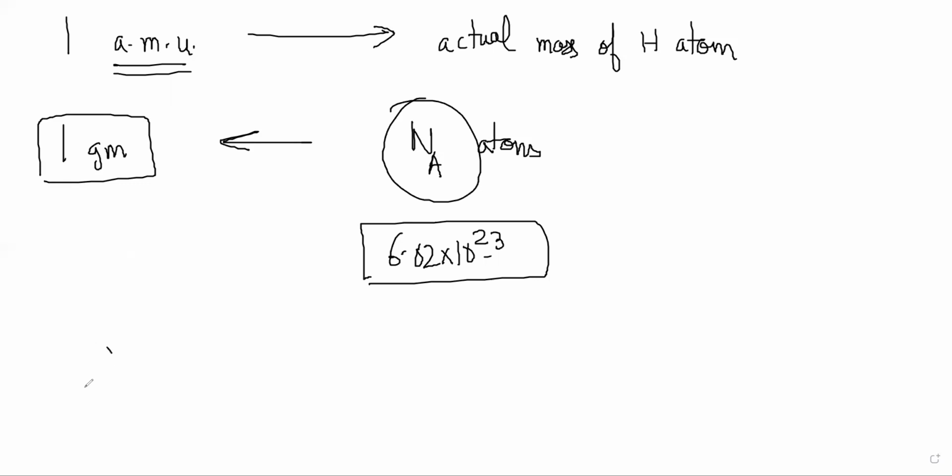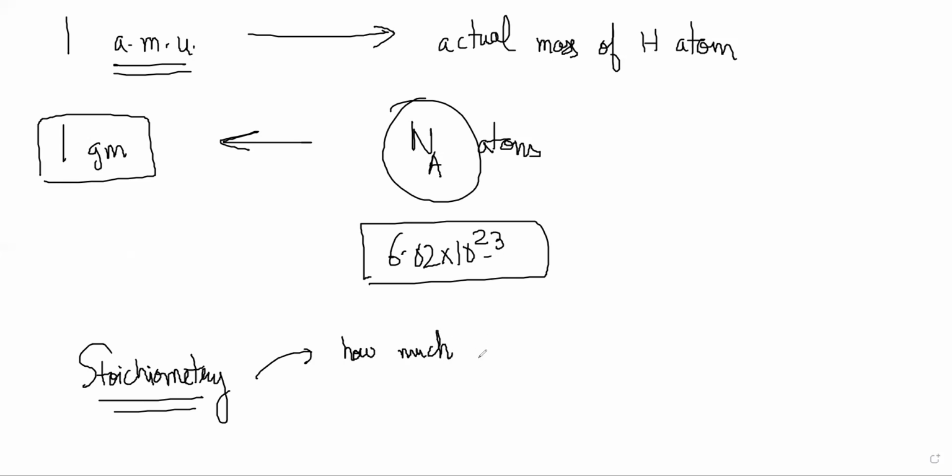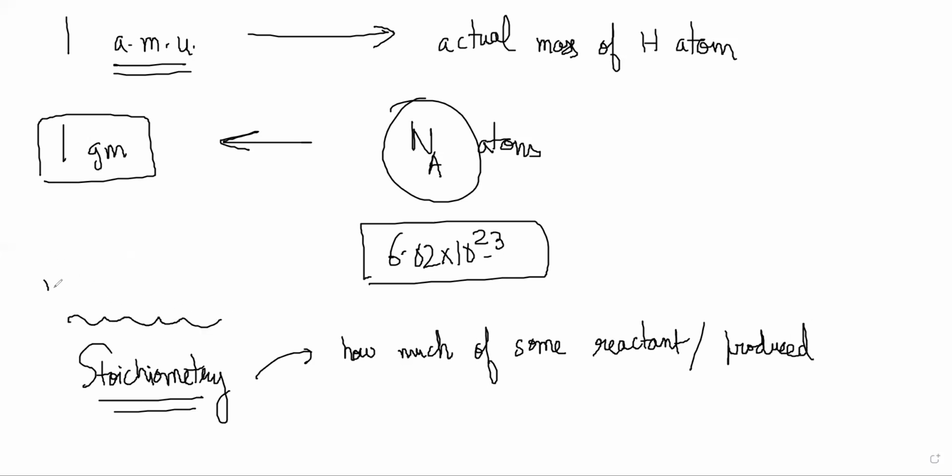Stoichiometry is basically reactions involving chemical reactions and understanding how much of something will be produced, right? How much of some reactant or product will be used or produced. So basically, we are going to spend some time on these mass relationships.